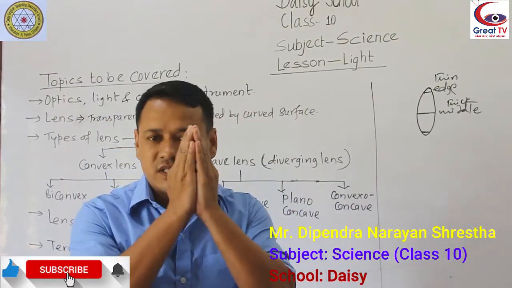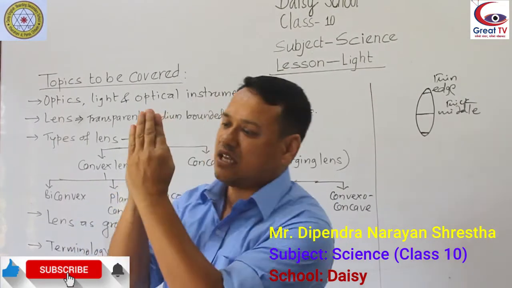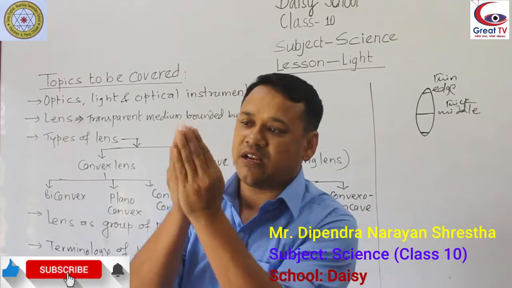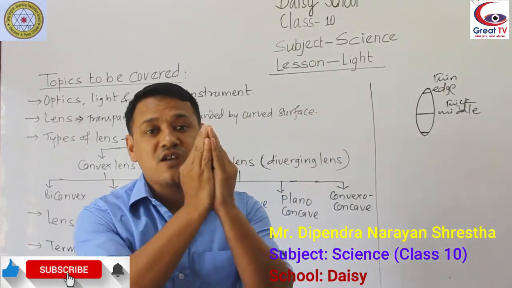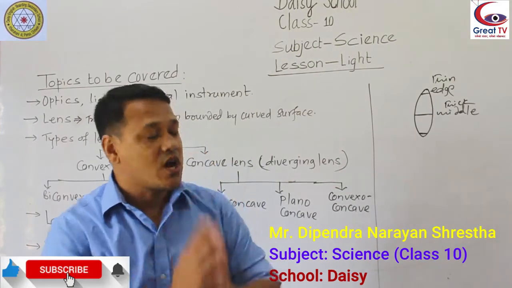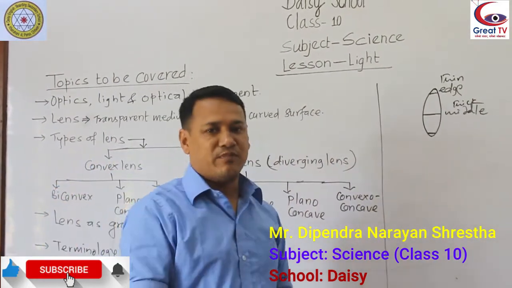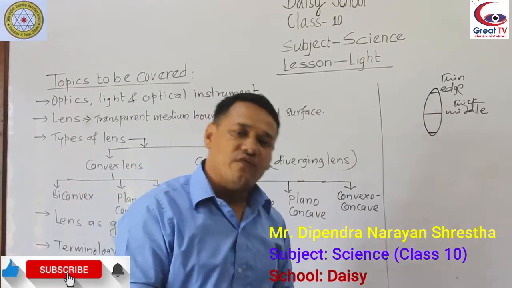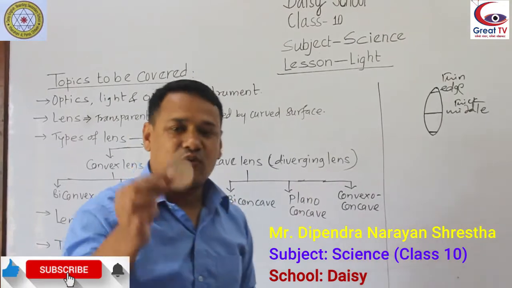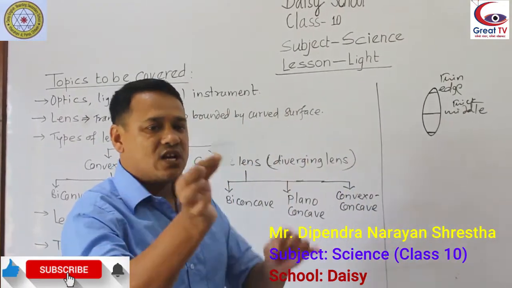While doing namaste, at the middle it is thick. We can see at the middle it is thick and at the edge it is thin. So it is also a convex lens. Convex lens means such a type of lens which is thick at the middle and thin at the edge. That is called a convex lens. This one is a convex lens.